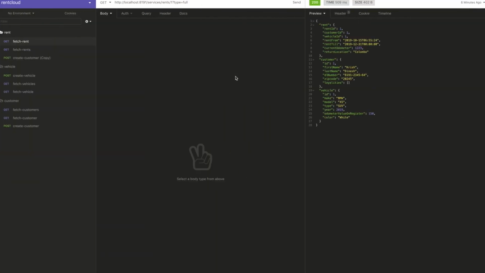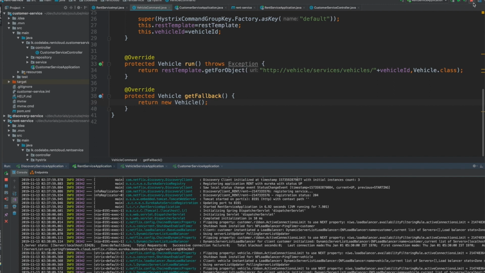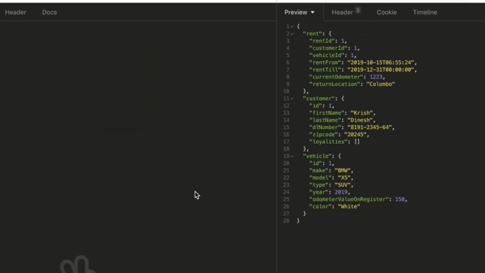So I go back here and I'm going to invoke this, right? So now everything is fine, it's working nicely, right? So now what I'm going to do is shut down my vehicle service, okay. So I go back here and I shut down my vehicle service. No vehicle service is running right now, okay. So now if you go back here, you can see the vehicle object comes as empty. Why? Because it hit the fallback method, right?